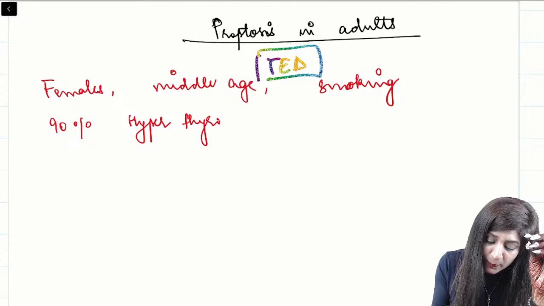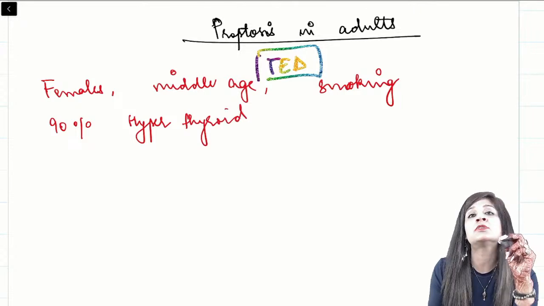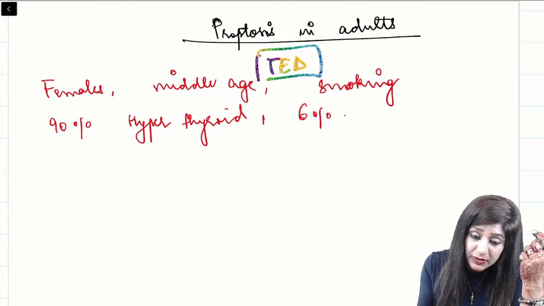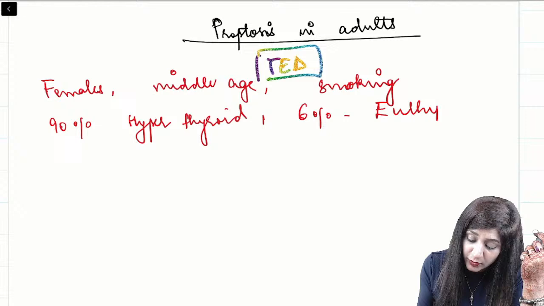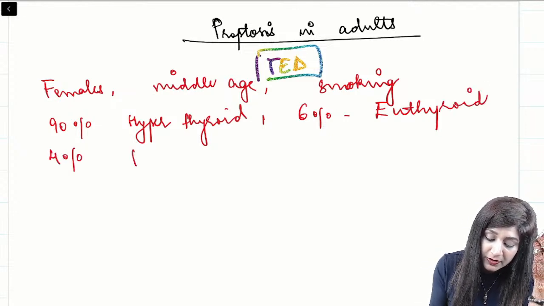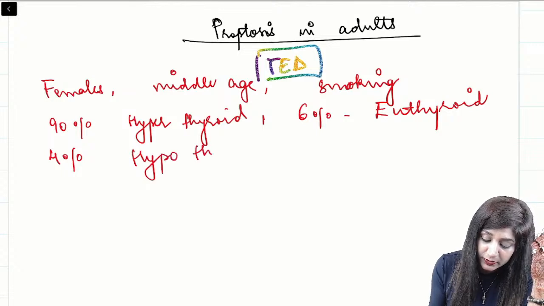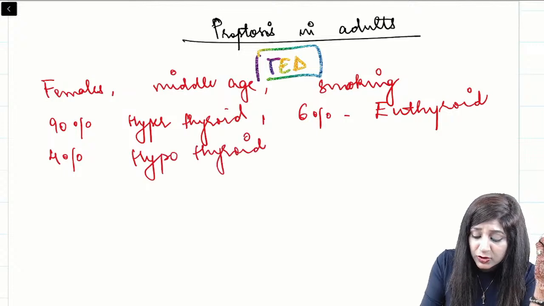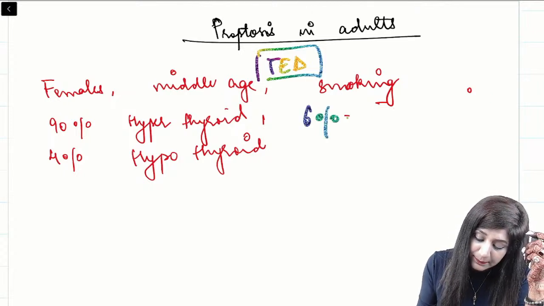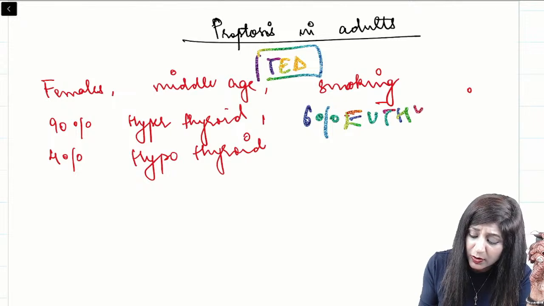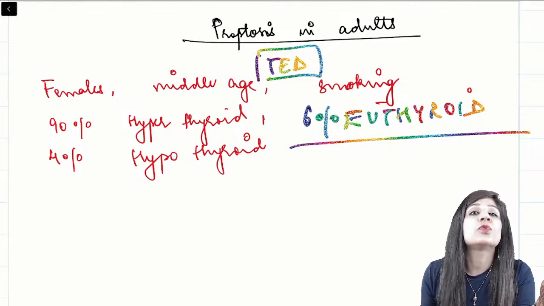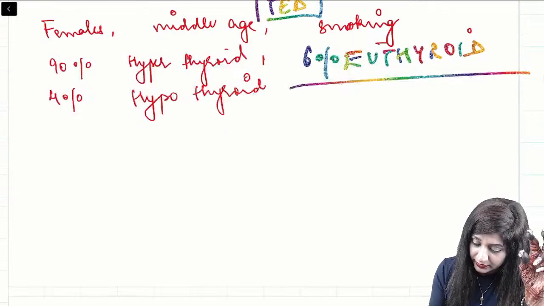Now that is most commonly there. We are thinking about thyrotoxicosis or Graves disease, but 6% of the people will also be euthyroid. That is an important thing. And even 4% of the people will also be hypothyroid. So just because the patient has euthyroid status, you cannot rule out thyroid eye disease. That is an important thing.